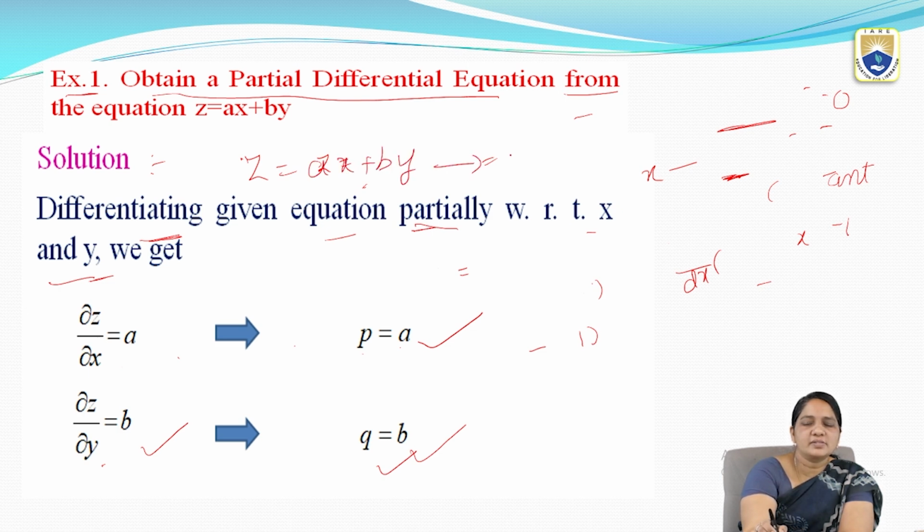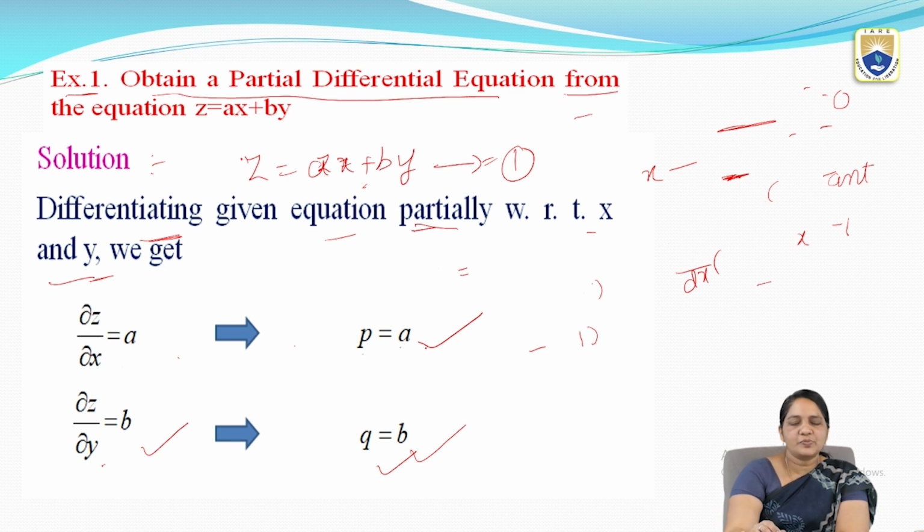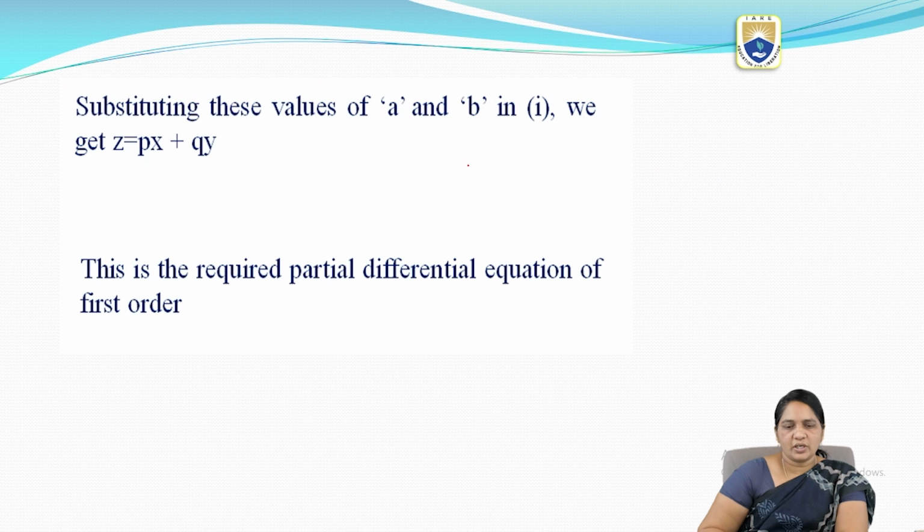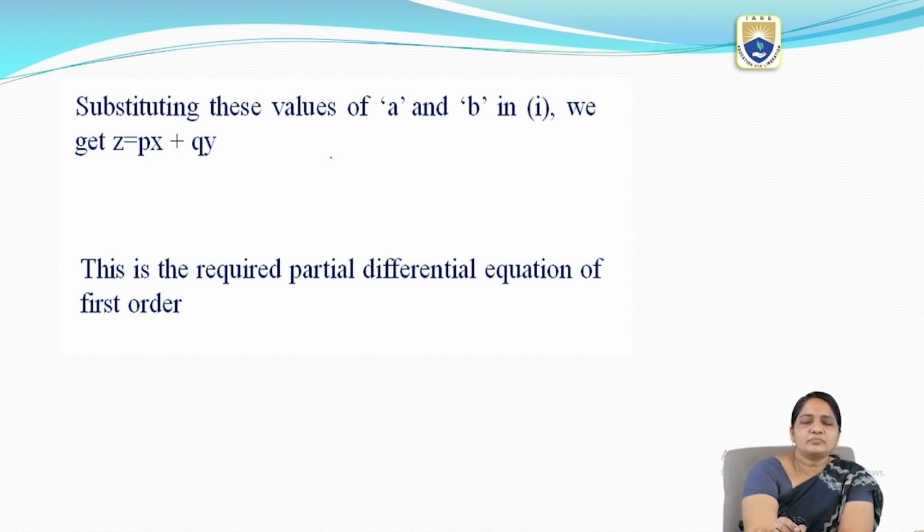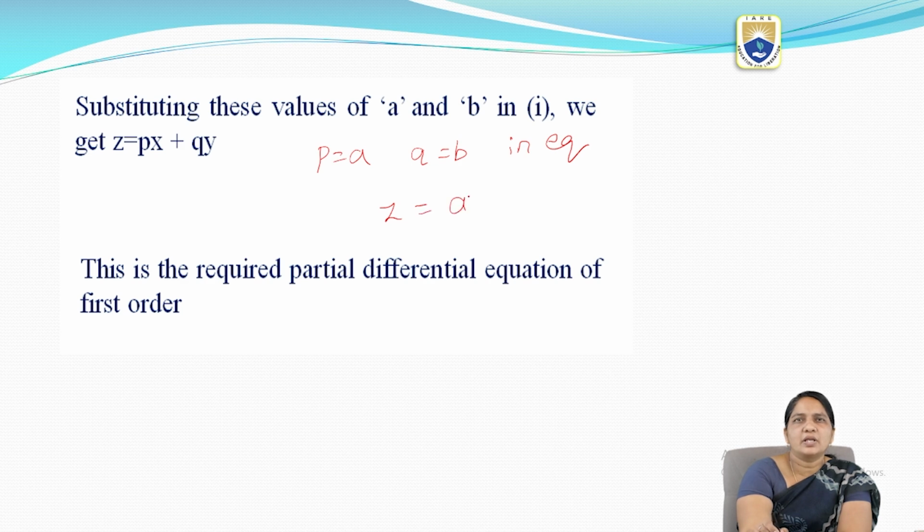I am taking this as equation 1. So I am going to substitute a value and b value in equation 1. Substitute p equal to a and q equal to b in the equation z equal to ax plus by. In place of a, I can replace p, so p into x, plus in place of b, I can replace q, so q into y.